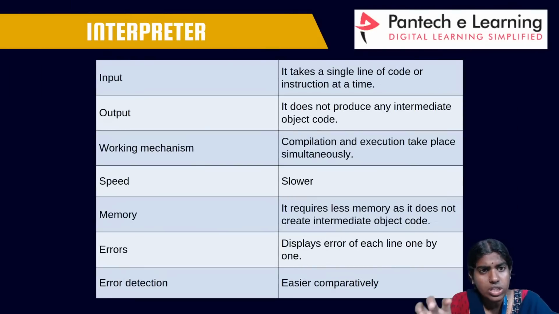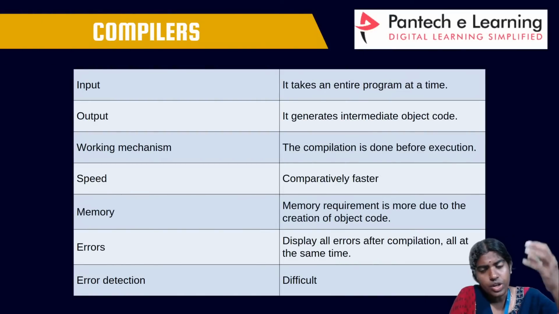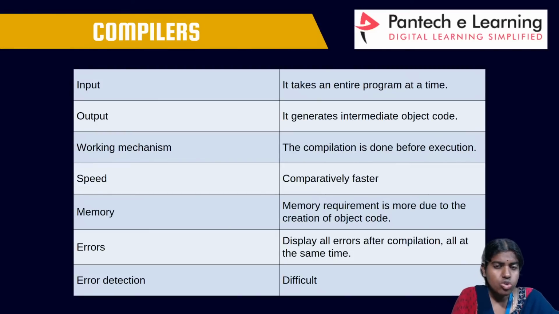Clear with this? So what are the different units that are present in an interpreter and what are the different units that are present in a compiler? Whenever you are going to build any kind of application, firstly you need to compile the entire program. You need to check for errors. This is done by the compiler. It is going to display all errors after compilation, all at the same time.